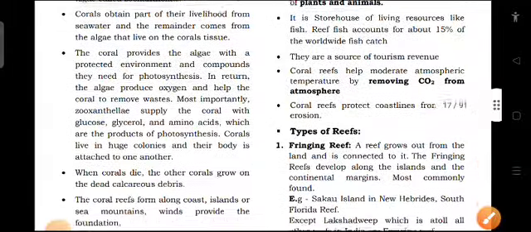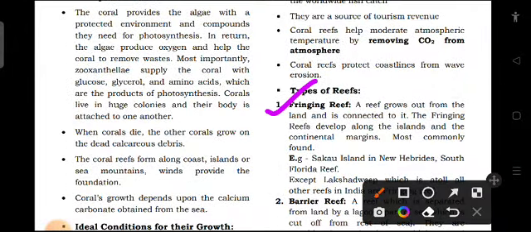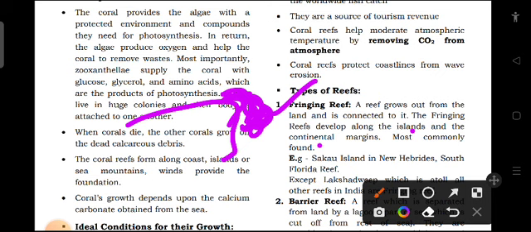What are the types of reef? The first type is the fringing reef. A fringing reef grows out from the land. For example, this is the land, and a particular reef grows out from it and is connected to it. So this is how it's connected. Fringing reefs develop along islands and continental margins.